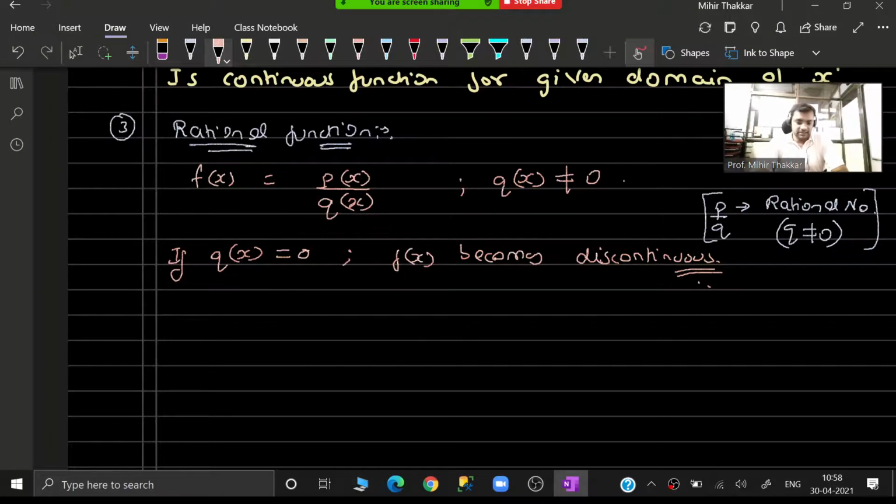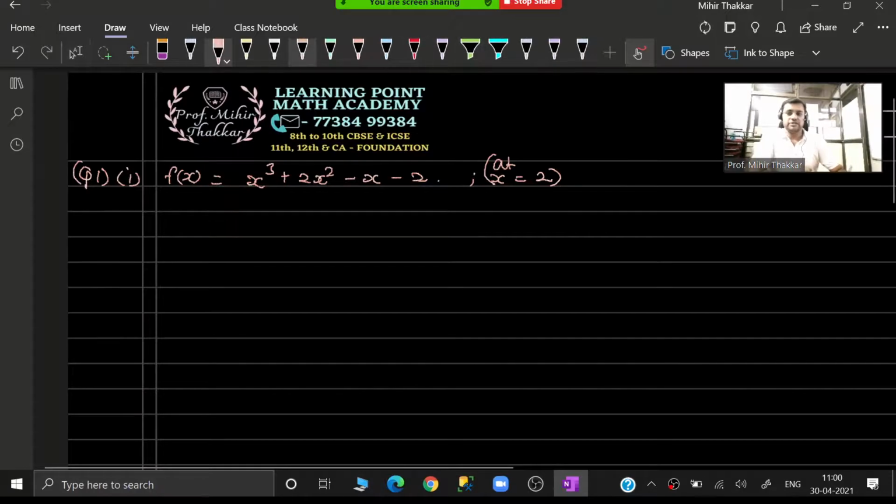So these are some basic functions and the basic points that you need to remember when we are solving our exercises. Now in the first question over here, guys, you are told f(x) is a cubic polynomial and the value is at x equal to 2. I think it is minus 2, so still no worries. Because the value of x is minus 2, I just now explained to you that if f(x) is a polynomial function, it has to be a continuous function for any given range or values of x or any domain of x. What is it? x is equal to negative 2. Is it a real number?